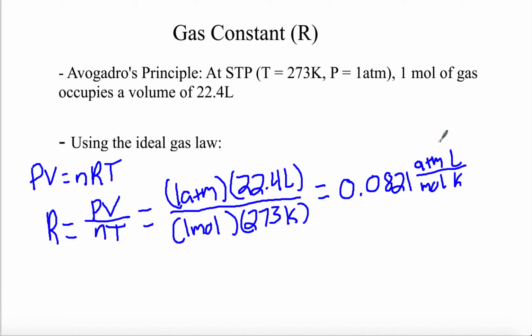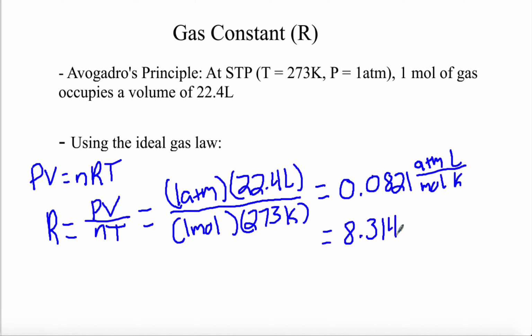This gas constant R is, like I mentioned, a constant, meaning it's always going to be this value of 0.0821 as long as the units are atmosphere, liter, per mole, Kelvin, which means these 4 units here have to be the 4 units for the other variables if we are going to use this number.